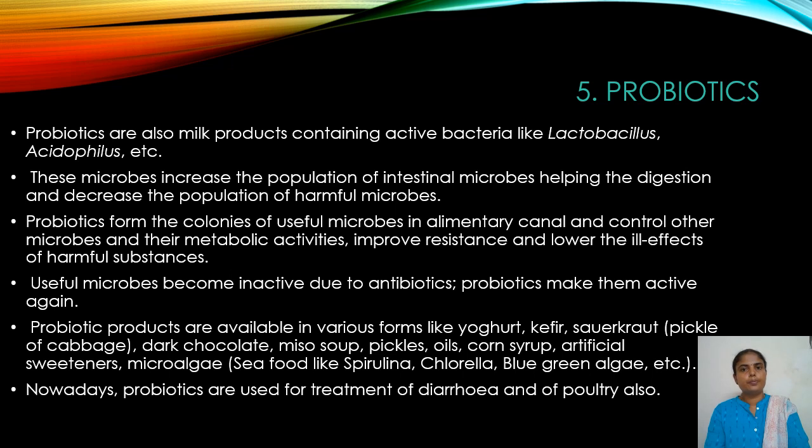The probiotic products are available in various forms like yogurt, kefir, sauerkraut, that is the pickle of cabbage, dark chocolate, miso soup, pickles, oils, corn syrup, artificial sweeteners, microalgae, that is the seafood like spirulina, chlorella, blue-green algae, etc. Nowadays, probiotics are useful in treating diarrhea and also in poultry.